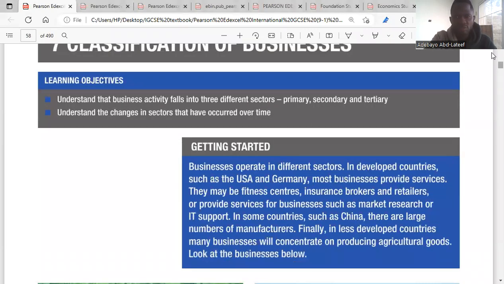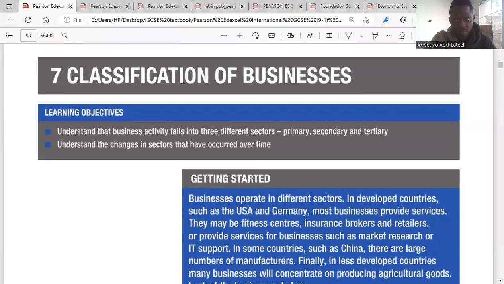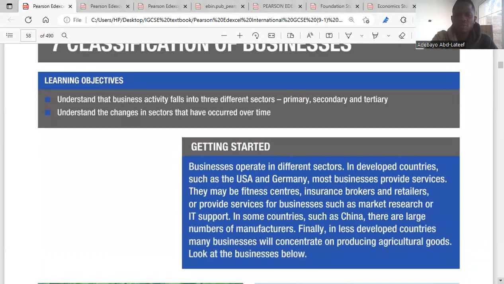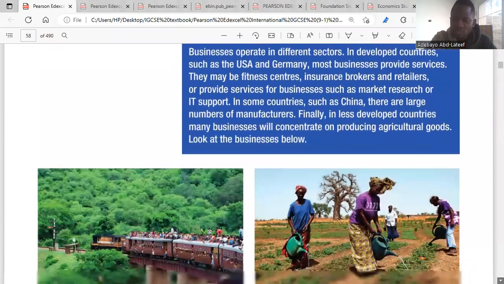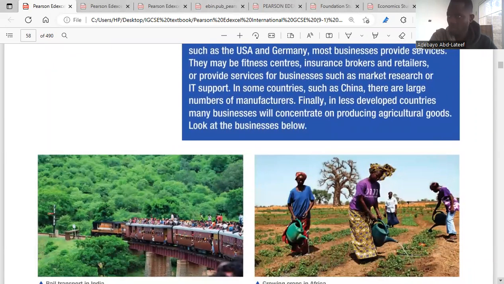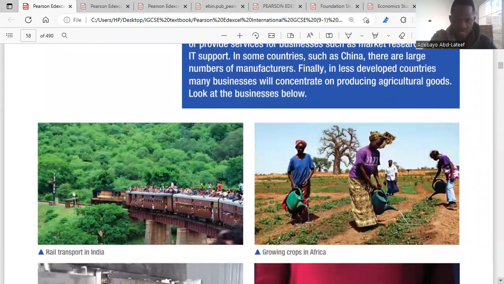We go to classification of businesses. Here we're talking about different kinds of businesses that are set up within an economy. That's what classification of business is.